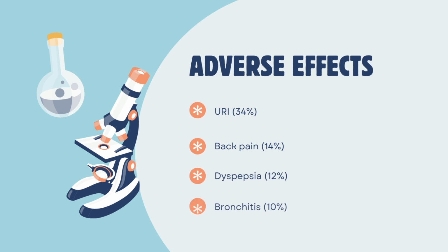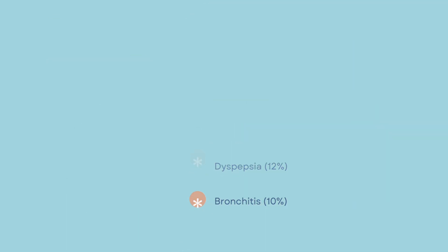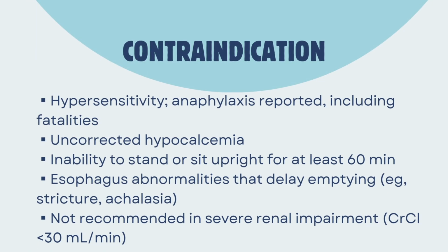The side effects observed during the administration of ibandronate include upper respiratory infection, back pain, dyspepsia and bronchitis. Ibandronate is contraindicated in hypersensitivity, uncorrected hypocalcemia, or if the patient is unable to stand or sit upright for at least 60 minutes, or if the patient has esophagus abnormalities that delay emptying.